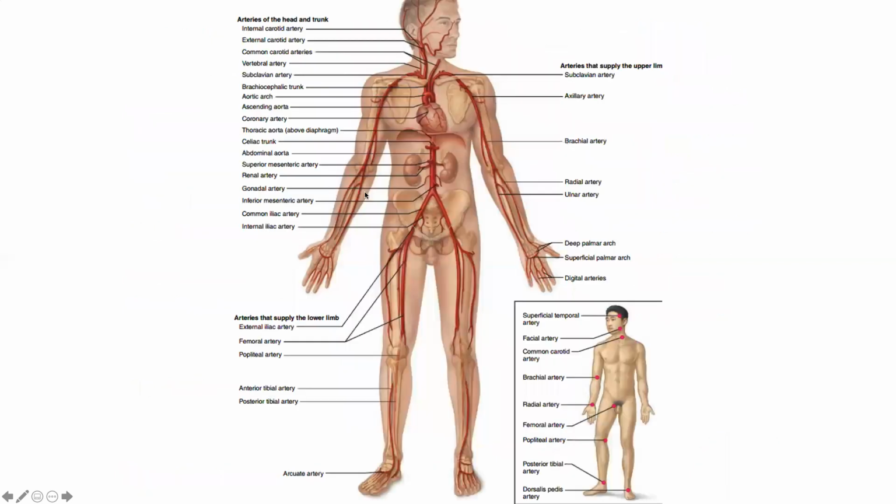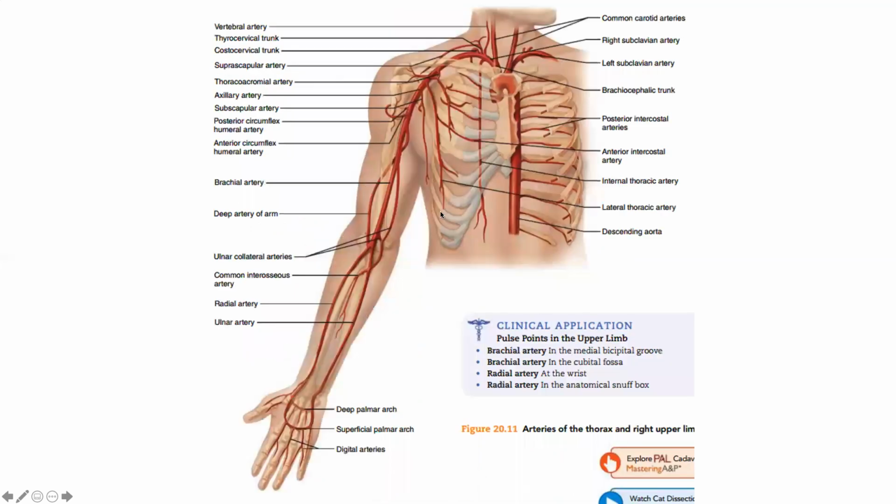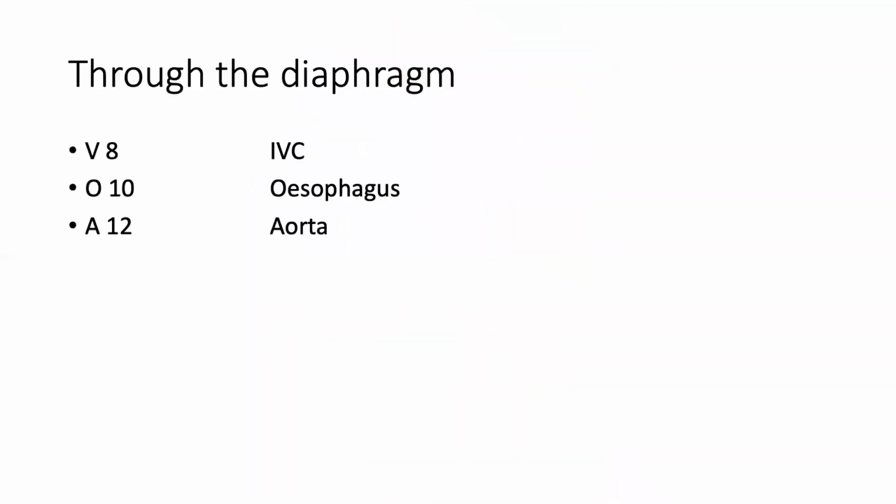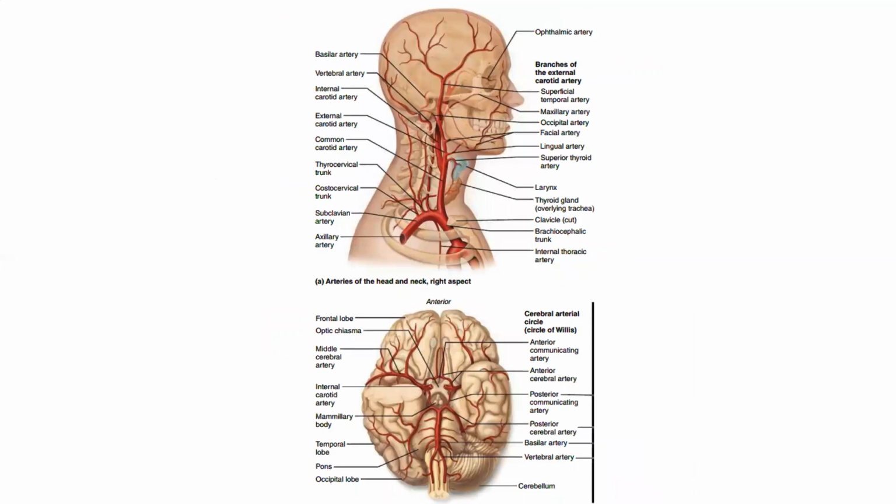So I want you to look at these diagrams and follow the arteries from the heart: brachiocephalic, right subclavian and right common carotid. Right subclavian will continue as the axillary artery. Axillary artery will continue as the brachial artery, and just distal to the elbow, the brachial artery will divide into the radial artery and ulnar artery. So I want you to follow these blood vessels, and as we can see here, I want you to remember them, because these are the major blood vessels of the body.